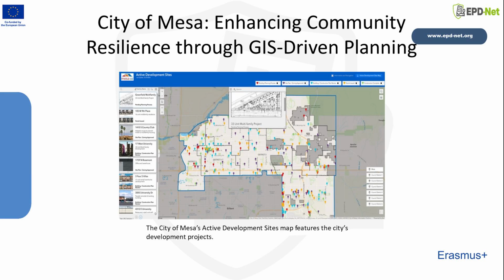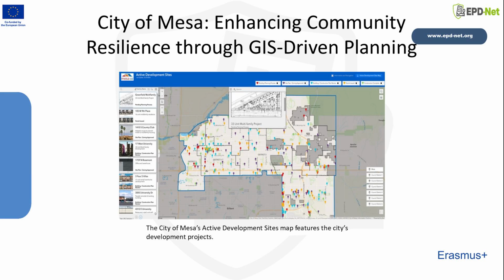What makes this tool especially powerful is that it turns complex planning information into something intuitive and accessible. Residents can simply click on a project to see what is being built, where it will be located, and how it may affect mobility, services, or the look and feel of their area. For Mesa, this transparency has significantly improved community engagement and reduced misunderstandings around major development proposals.